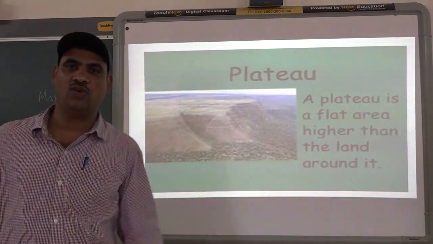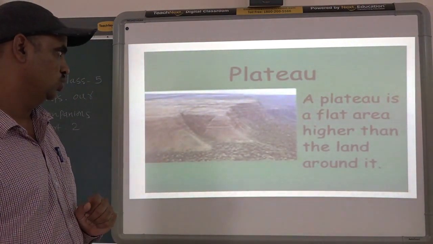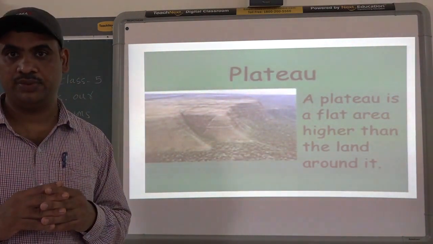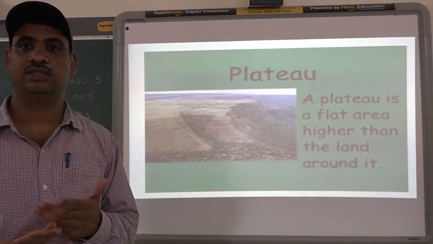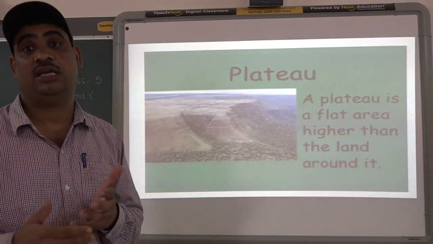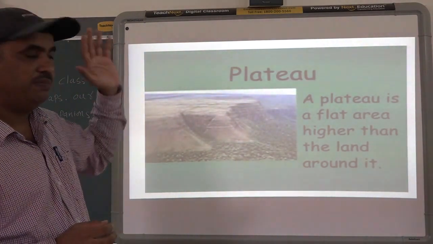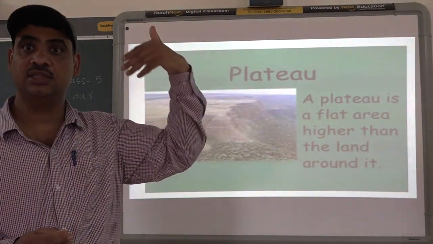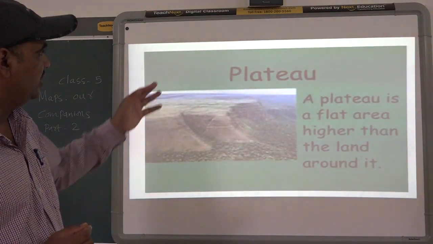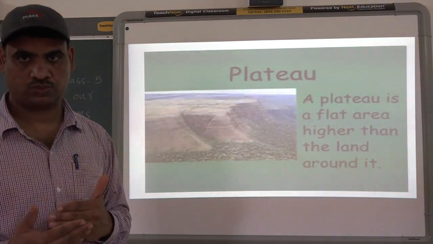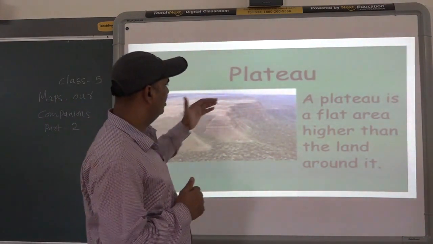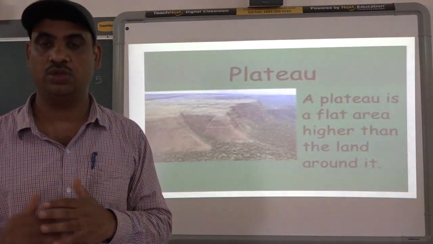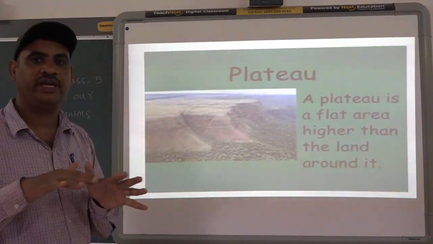So the first landform is plateau. What is a plateau? You must have seen a mountain in movies or some videos, or you must have visited one also. The height of a mountain is quite more. Another type of landform is plateau, where the height of that particular place is less than a mountain, and one more difference is that it is quite flat.